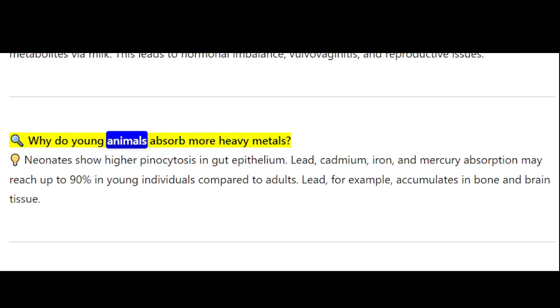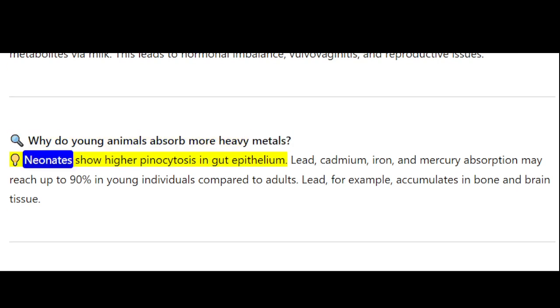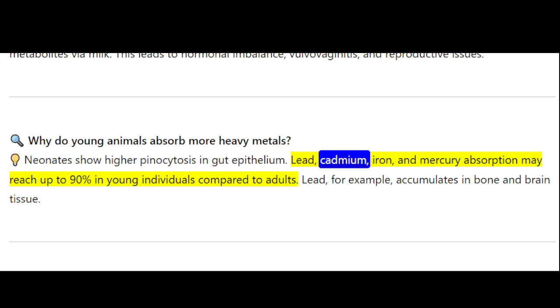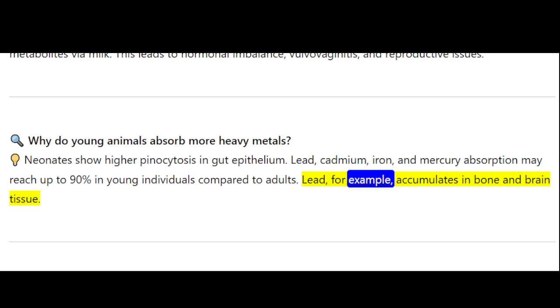Why do young animals absorb more heavy metals? Neonates show higher pinocytosis in gut epithelium. Lead, cadmium, iron, and mercury absorption may reach up to 90% in young individuals compared to adults. Lead, for example, accumulates in bone and brain tissue.